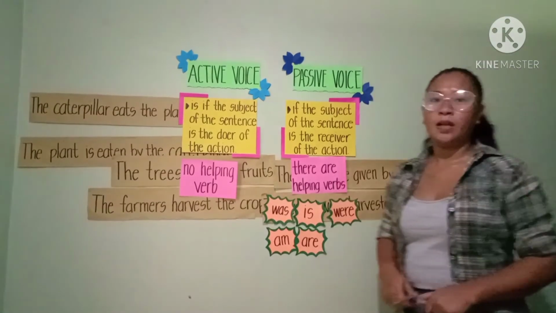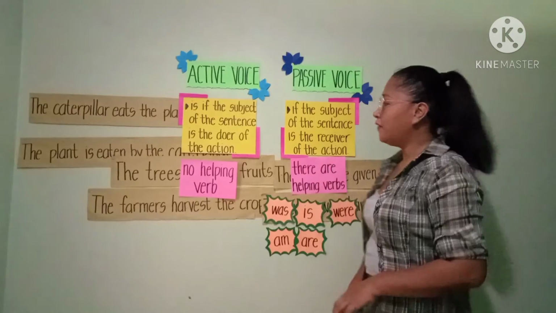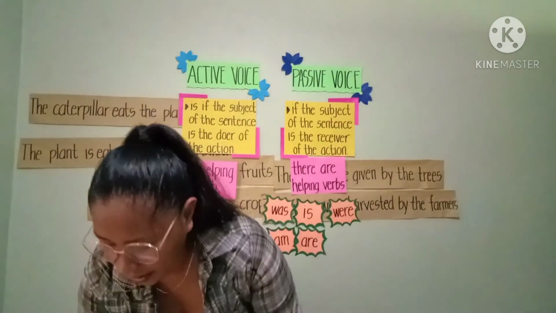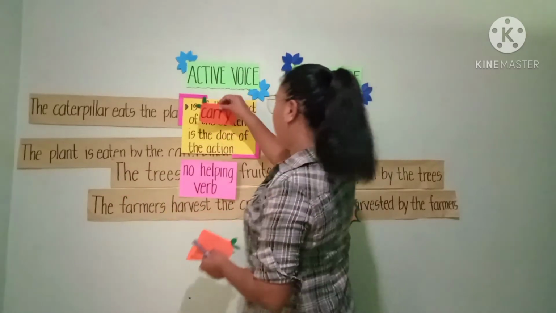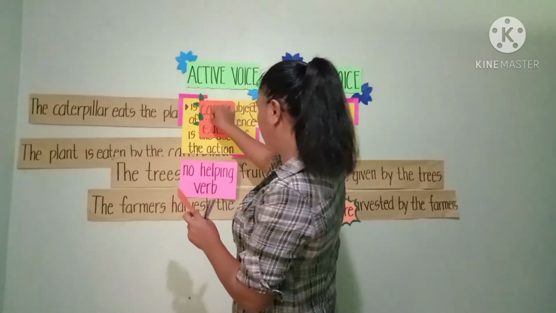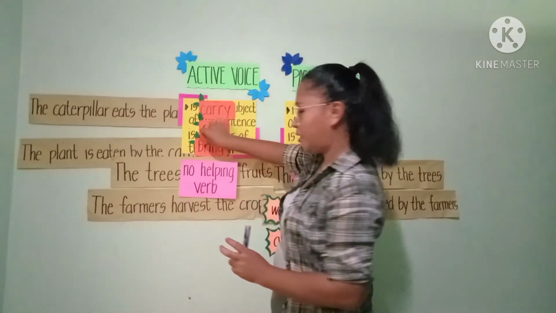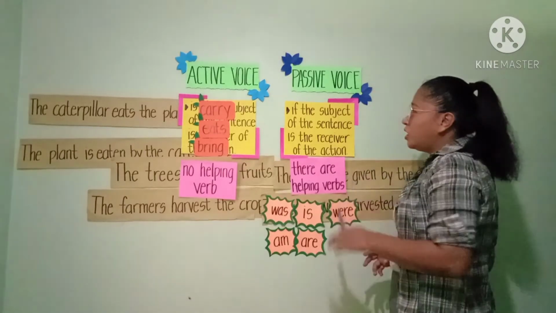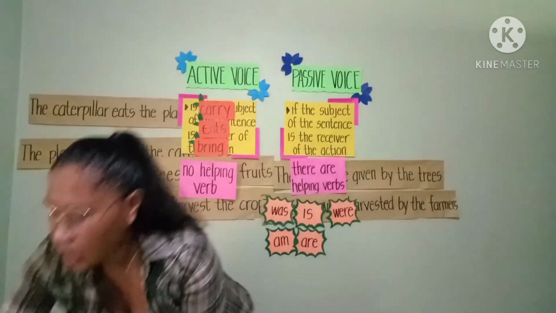For example, if in active voice the verbs are like carry, eats, and brings, then we change them into passive voice.